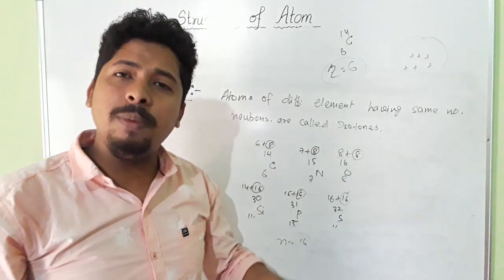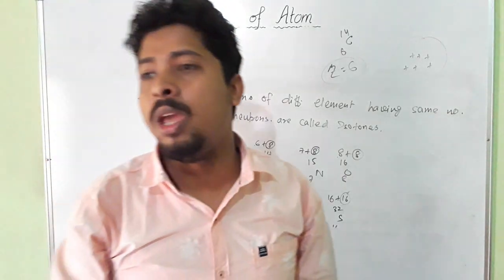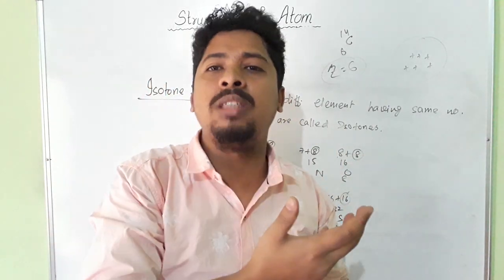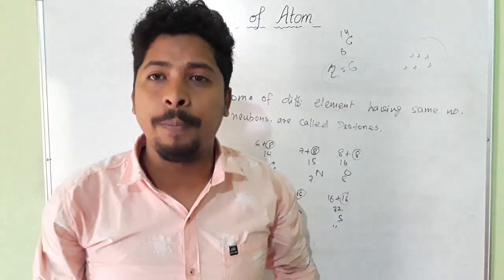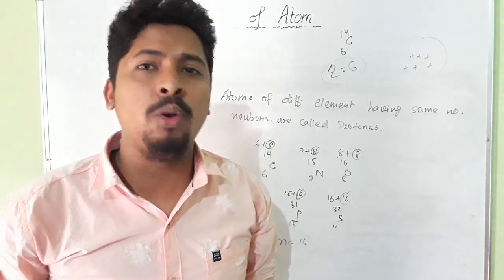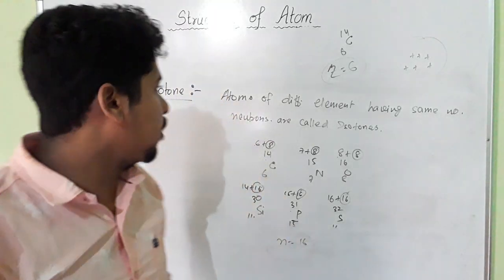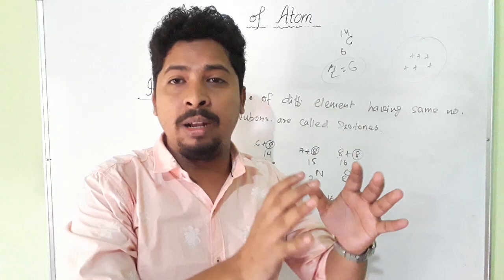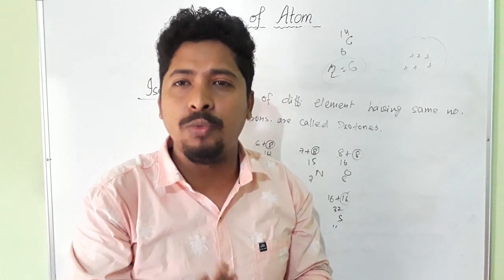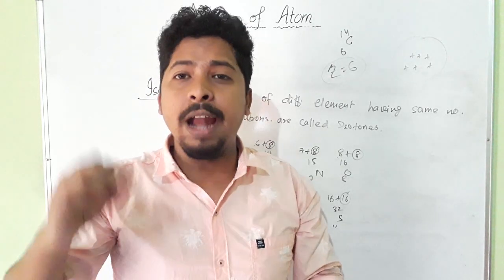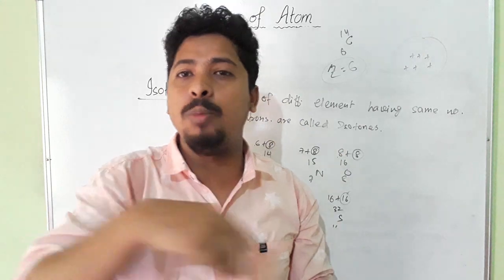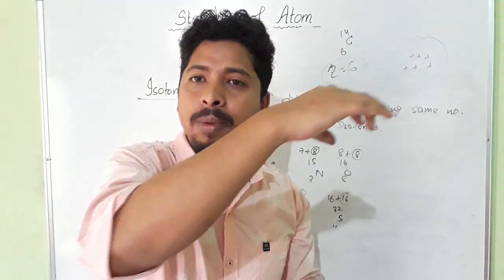After that we discussed isotopes, isobars and isotones. What are isotopes? Isotopes are atoms of the same element having the same atomic number but different mass number. We have seen the examples of protium, deuterium, tritium, then chlorine 17, 35 and chlorine 17, 37 also. After that we discussed isobars. Isobars are atoms of different elements having the same mass number but different atomic number. For example, argon 18, 40 and calcium 20, 40. They have the same mass number, but the atomic number is different.